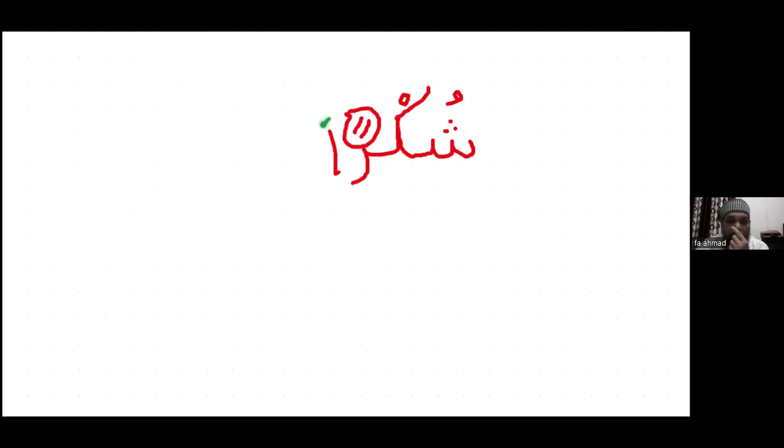Okay, and here is double fatha, and it's tanween of fatha. It means tanween of fatha is written always with extra alif. Like here, shukran. So double fatha and here is extra alif. Shukran. Got it? I hope you got it. Done? Okay, let's see other example.